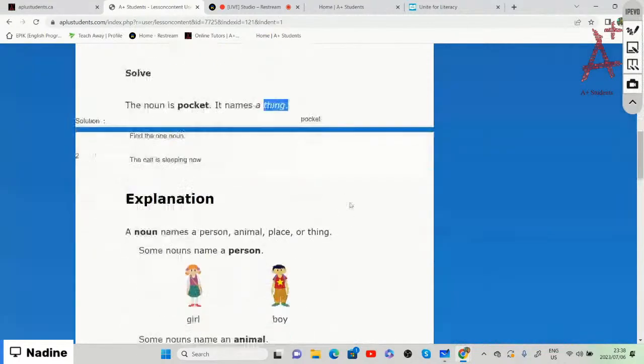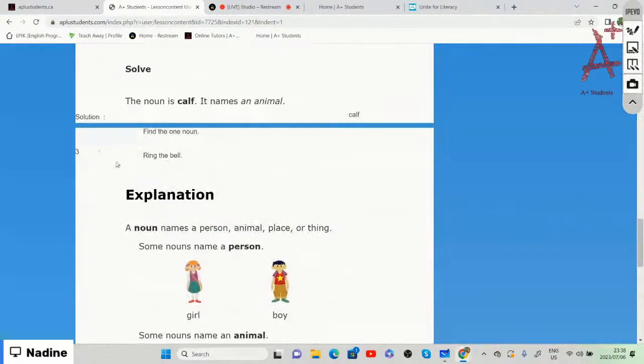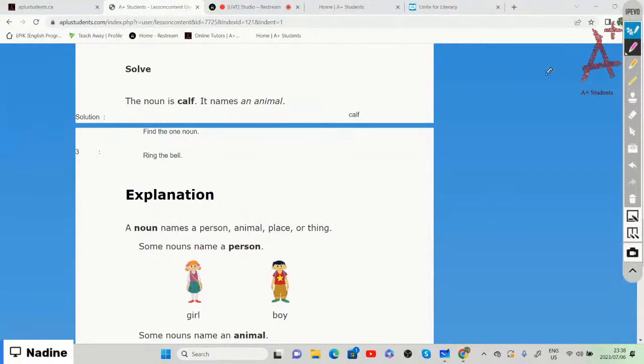We already have the calf is sleeping. Ring the bell. We need to choose the noun within that sentence.